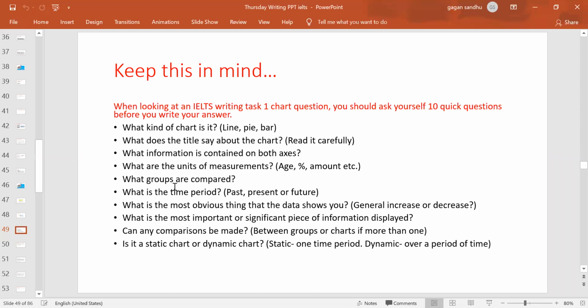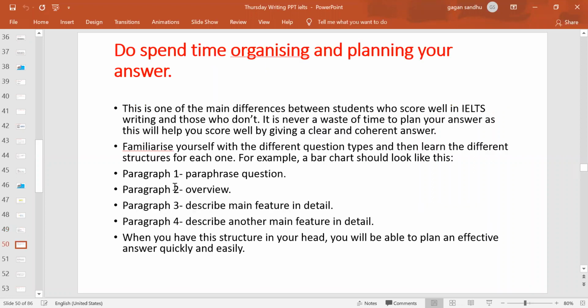So this will channelize what you're going to write, leaving whatever is unnecessary, or you can just mingle it with some more major information, right? So this will help you write in exactly 150 words. That's why I'm telling you, like we said, organizing and planning the answer is very important. So when you do all those things we discussed for the line graph, pie chart, and bar graph, you are actually planning your answer. How I write the overview, and after that how I explain the major and minor trends, right? For this you might need three to four minutes, right?